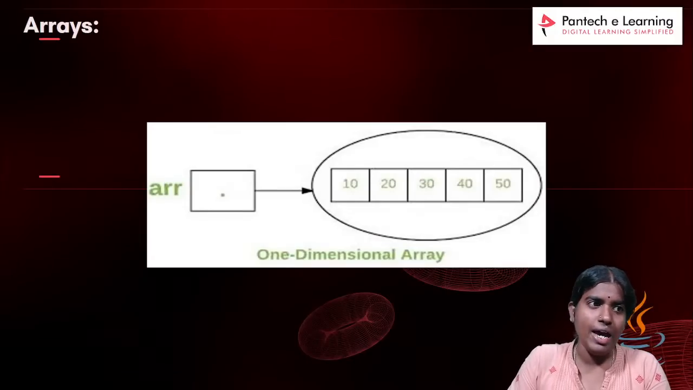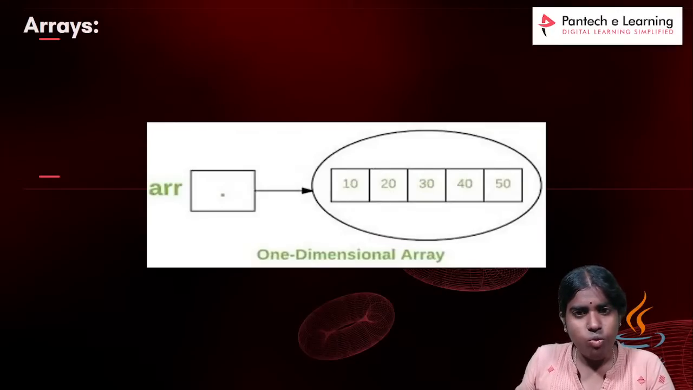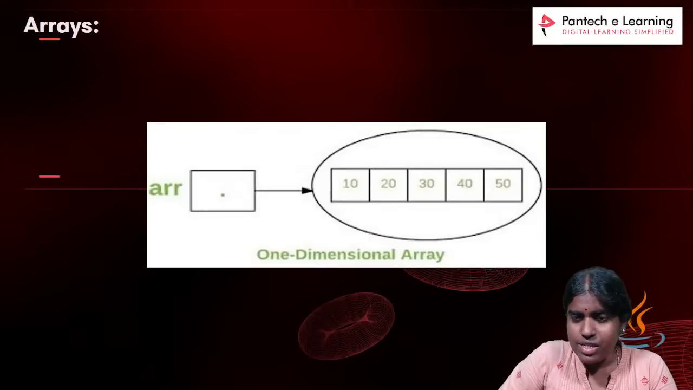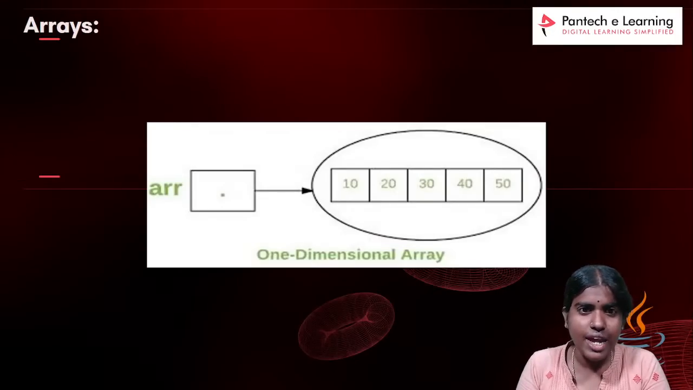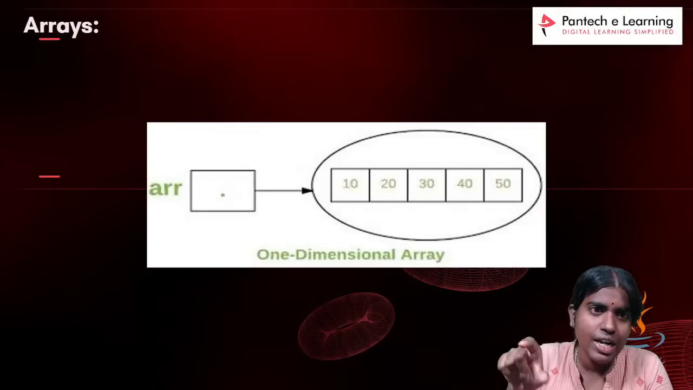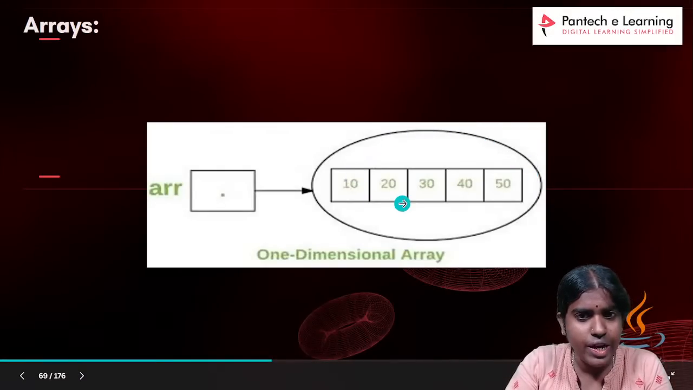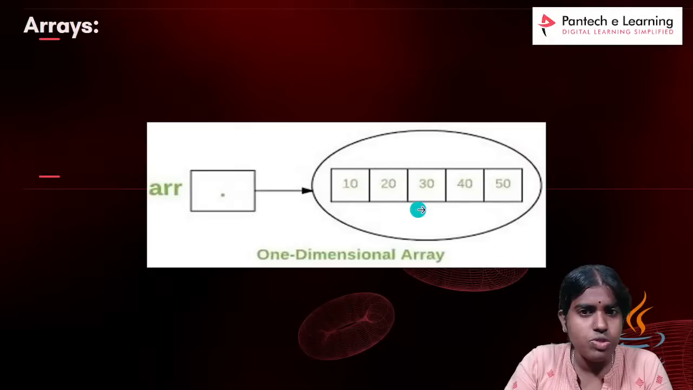So what do you mean by arrays? Whenever I want to store a collection of integers, a collection of strings, or characters, I can go for this arrays concept. Clear with this? Say for example, I want to store a collection of integers. There are two different types of arrays. One is called a single dimensional array. One more is called a multi-dimensional array.